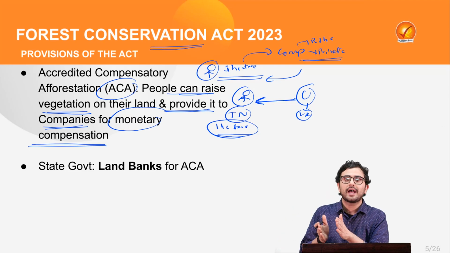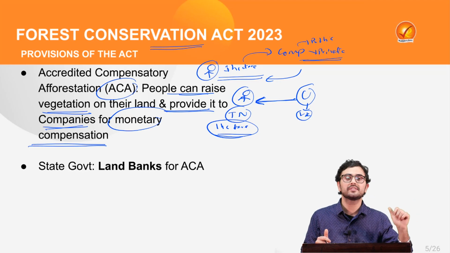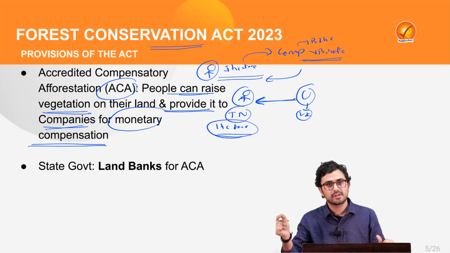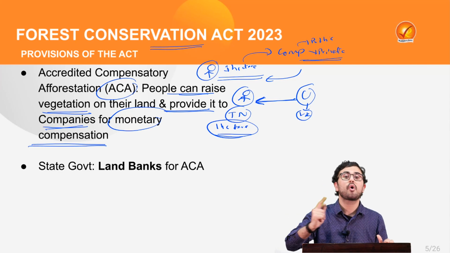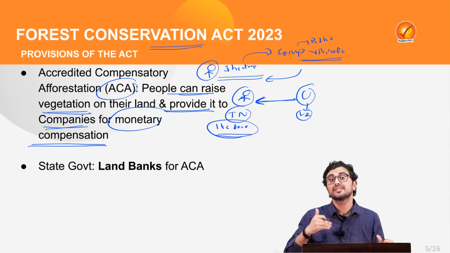To compensate that, I have purchased 1 hectare of forest land in the region of Tamil Nadu. Thus, such accredited compensatory afforestation can take place across the country and not only in the region where such deforestation is taking place.